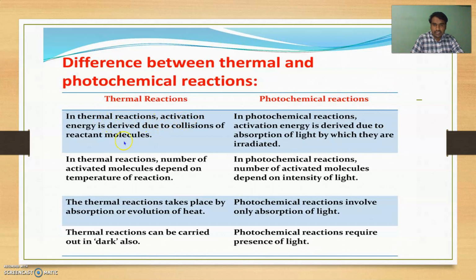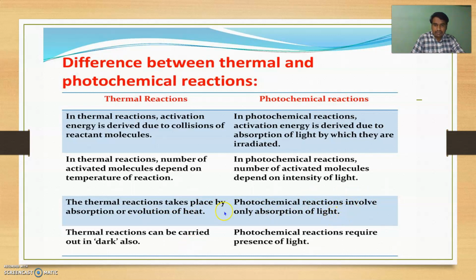In a thermal reaction, activation energy is derived from the collision of reactant molecules. In a photochemical reaction, activation energy is derived from the absorption of light by which they are irradiated. In a thermal reaction, the number of activated molecules depends on the temperature of the reaction. In a photochemical reaction, the number of activated molecules depends on the intensity of incident light. The thermal reaction takes place by the absorption or evolution of heat. The photochemical reaction involves only absorption of light.